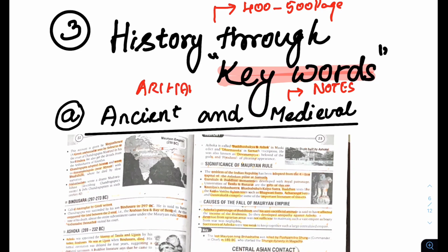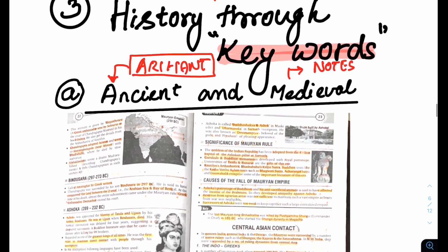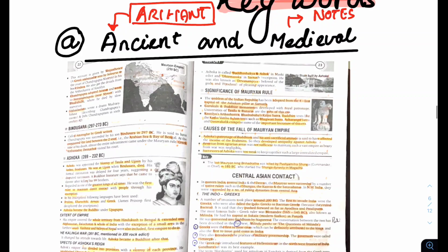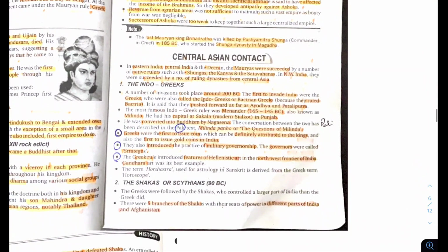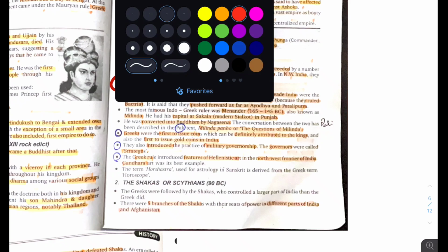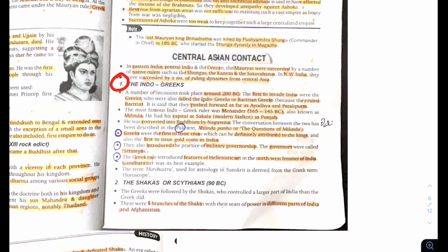Not this exact book, but for ancient and medieval in the last 30 days, if you have a book like this, that gives you a sense of the whole thing. You cannot read the whole chapter on the Indo-Greeks.